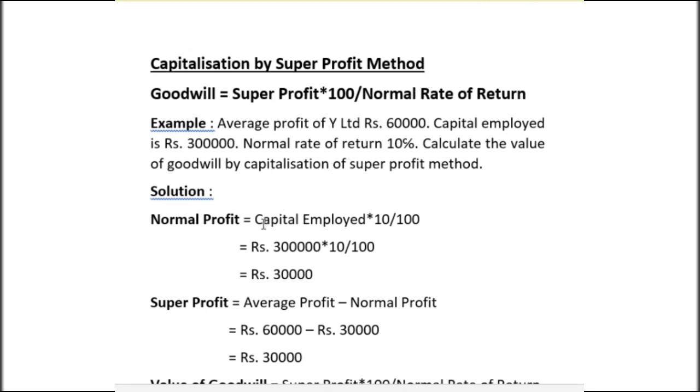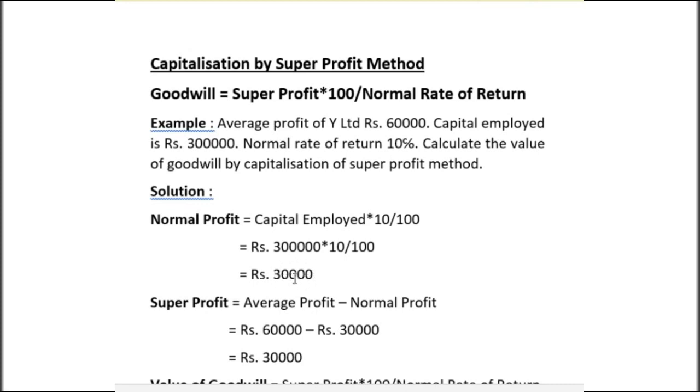Normal profit is equal to capital employed into 10 by 100. Capital employed is rupees 3 lakh and 10 by 100 is your normal rate of return. So we will get rupees 30,000 as our normal profit.